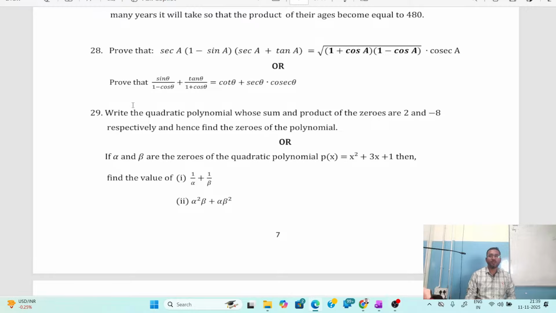So what is the next question given here? Prove that sin theta by 1 minus cos theta plus tan theta by 1 plus cos theta is equal to cot theta plus secant theta into cosecant theta. Okay. Fine. So here we have to prove sin theta by 1 minus cos theta plus tan theta by 1 plus cos theta is equal to cot theta plus secant theta into cosecant theta. Great. Let me solve this problem.